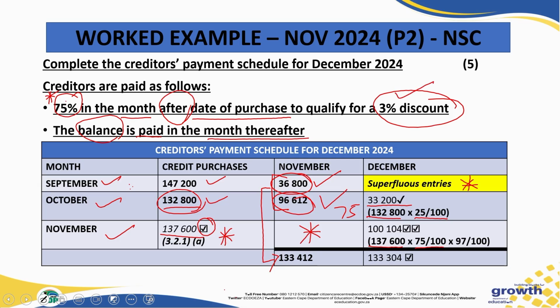Therefore, you would have also had to multiply it by 97 over 100 to get our total amount of 104 to get those 2 marks that you see there. And then at the end, you have to take the 33,200 that you see here and add the 104 to get the 133,304.